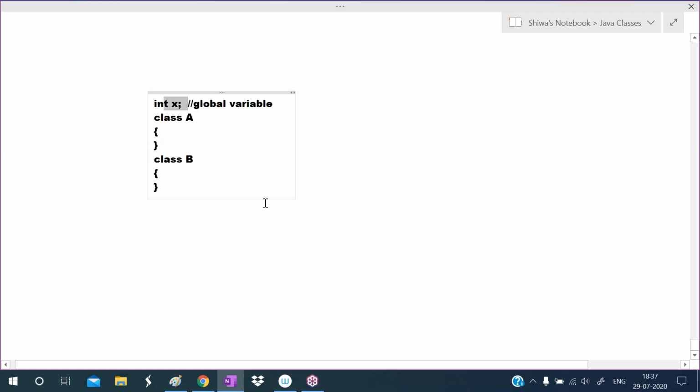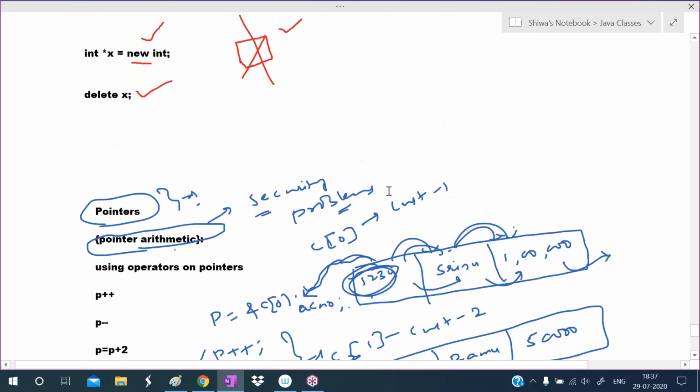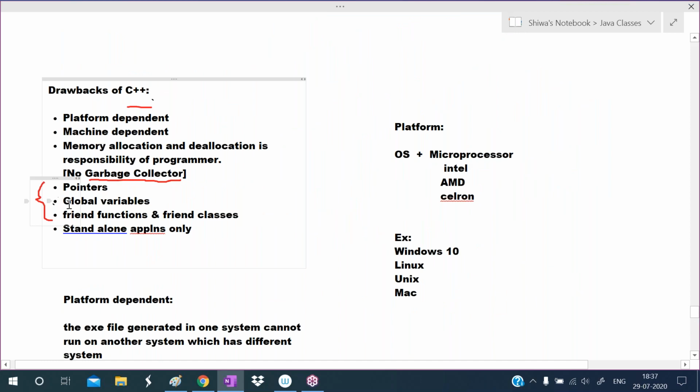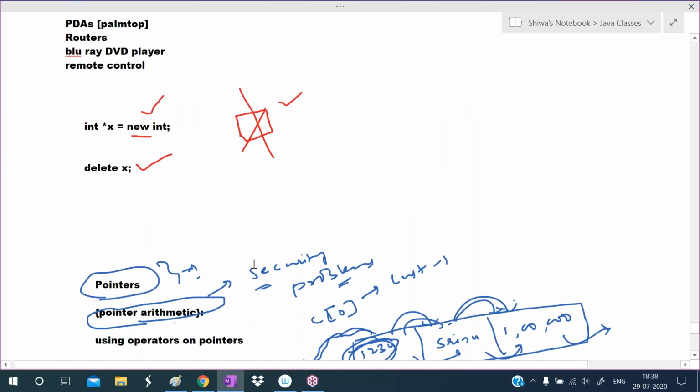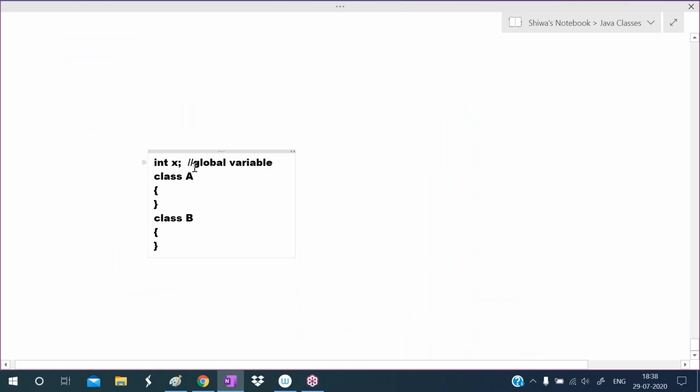So with this, security problems will occur. That's why in Java they removed the global variables concept. C++ supports the global variables concept, but there is a drawback. C++ supports pointers, so due to pointer arithmetic, security problems will occur. Due to global variables, other programs can access the data. Automatically, security problems will occur. So next one is what? Friend functions and friend classes. These concepts are also security problem oriented concepts.